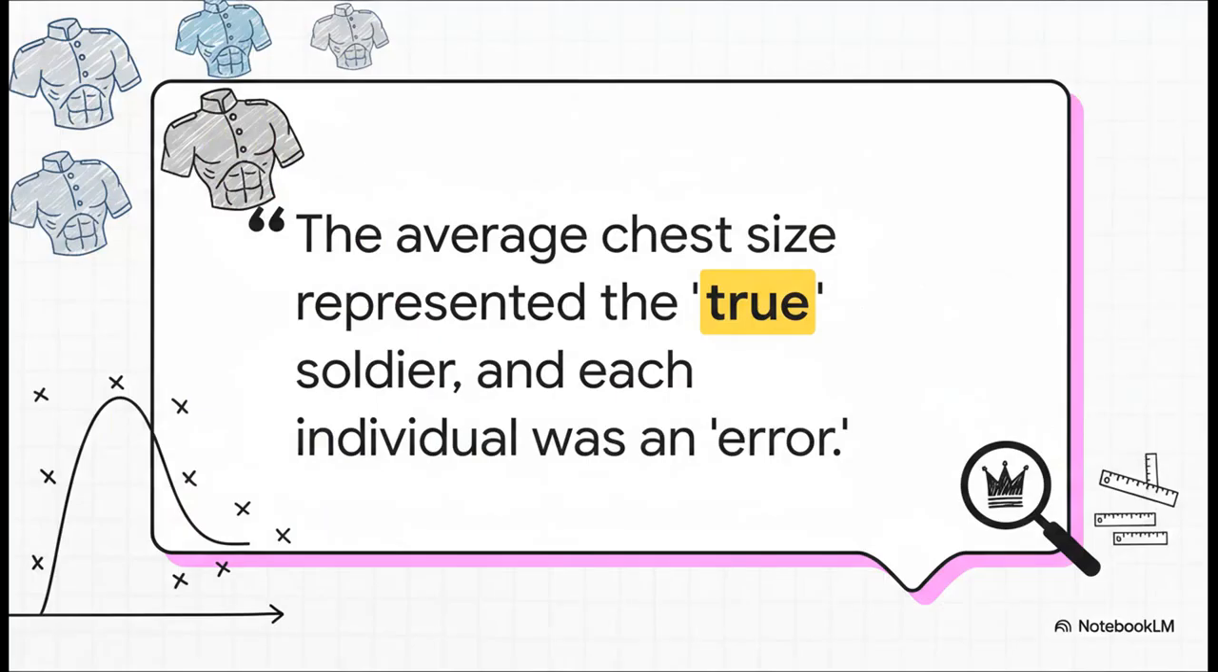So, he's looking at the chest measurements of thousands of Scottish soldiers, and he has this wild thought. He started to think the average wasn't just a summary. No, he believed the average was the ideal, the perfect, true soldier that nature was trying to make. And every actual person's chest size? Poof. In his mind, that was just a mistake, an error, an imperfection.